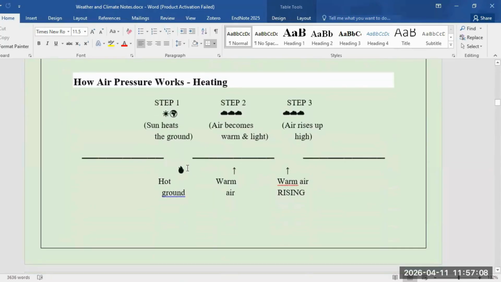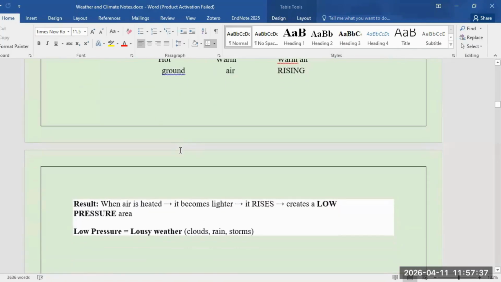So the first thing we would like to understand is how air pressure works. Step one is that the sun heats the ground. So the ground becomes hot. Now, when the ground becomes hot, the water vapors present on the ground rise, the air becomes warm and light. And then the warm air which rises in the sky condenses and produces rainfall or precipitation or forms clouds. So this is how air pressure works.